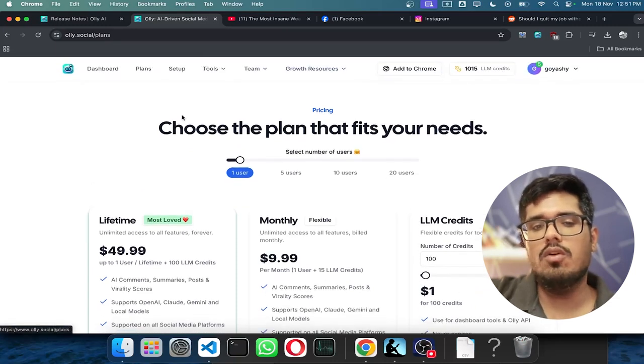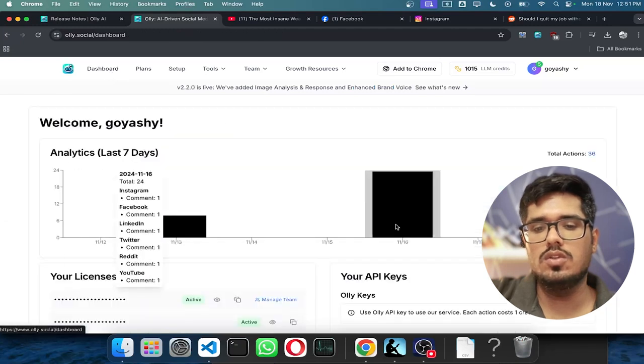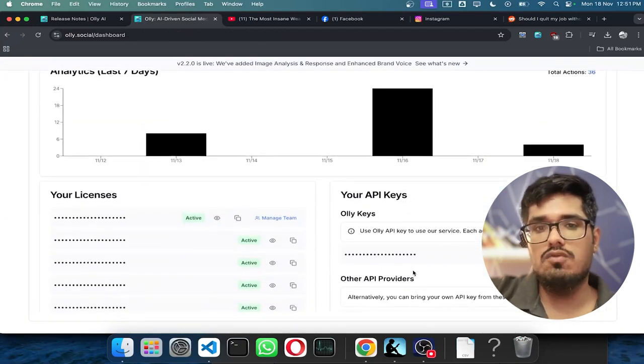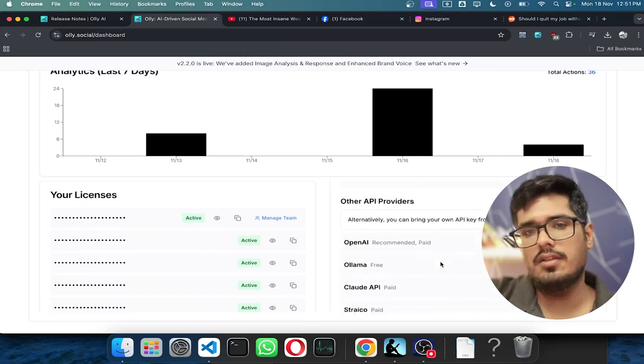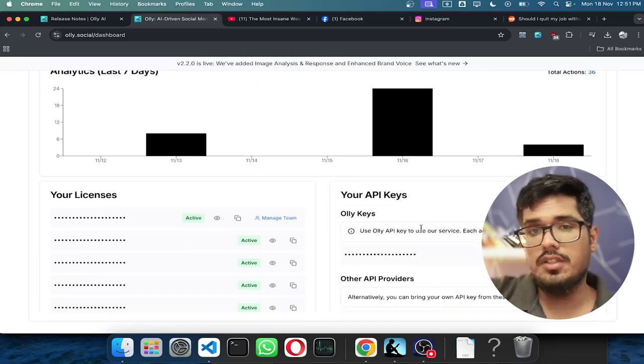And in fact, you can also use these credits to use things like Olly API, which is one of the options that we have very recently added in case you don't want to use OpenAI and other services in general. So that option is with you as well.